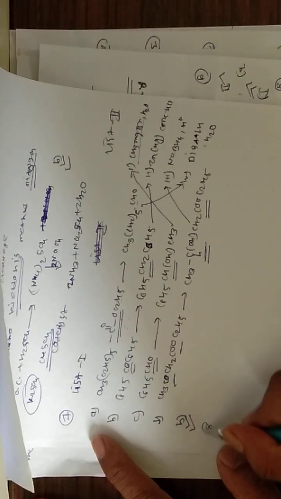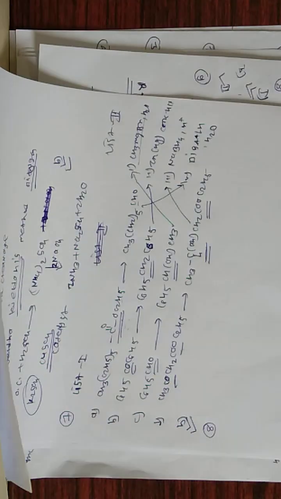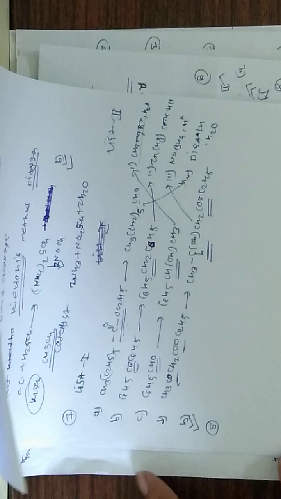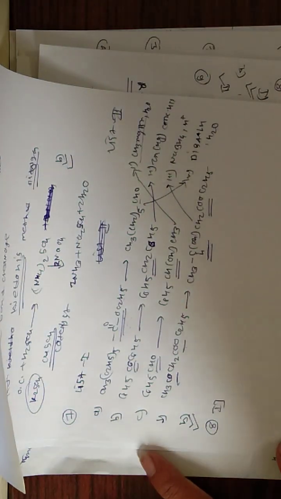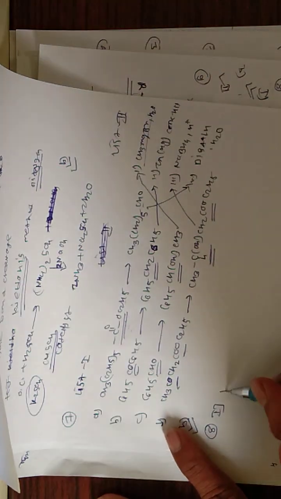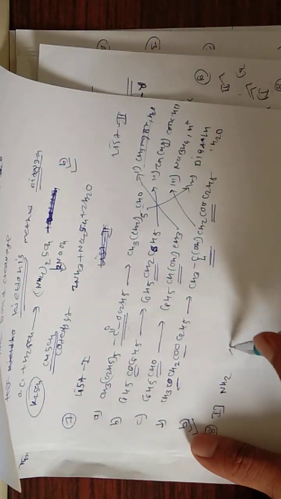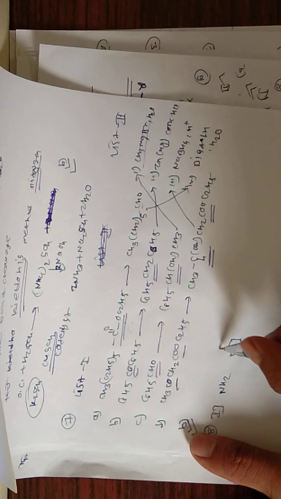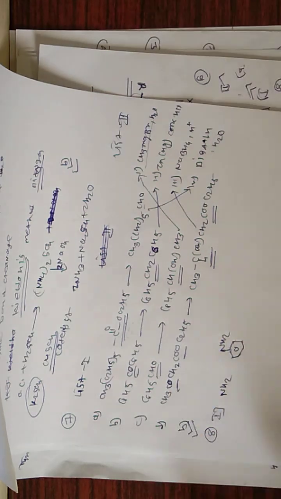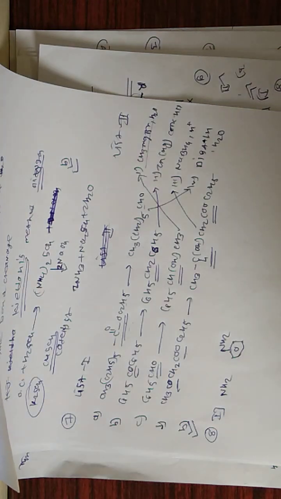Here the question is: given below are two statements. Statement one is that the NH2 group in aniline is ortho and para directing and a powerful activating group.